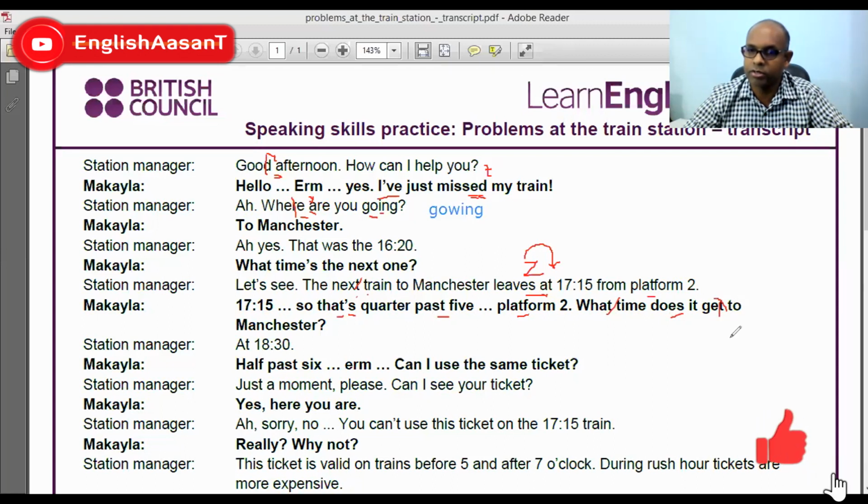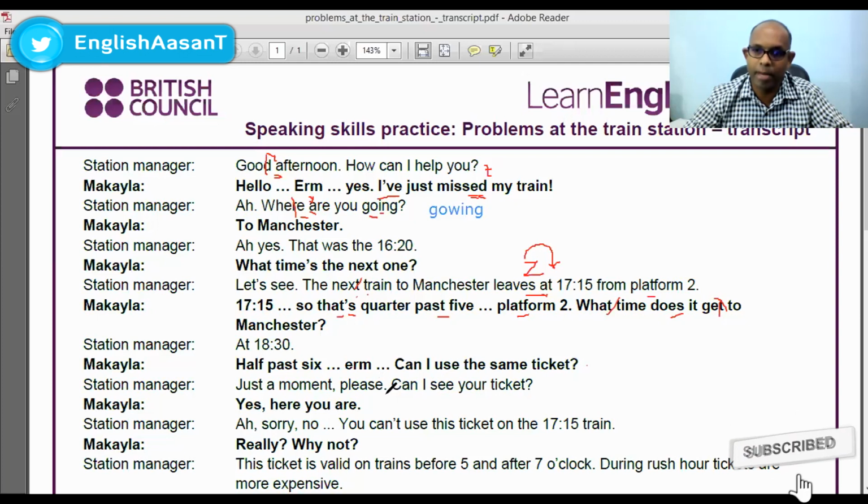Okay, so this T also isn't pronounced. Get to Manchester at 18:30, 6:30. Can I use the same ticket? Same ticket. Okay, just a moment.